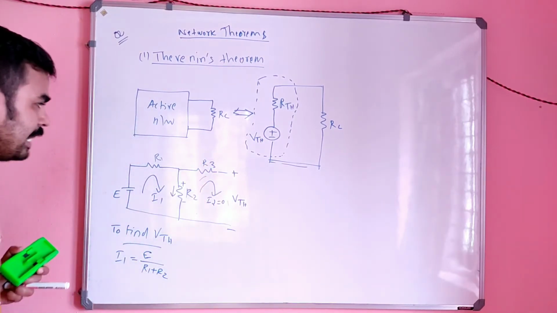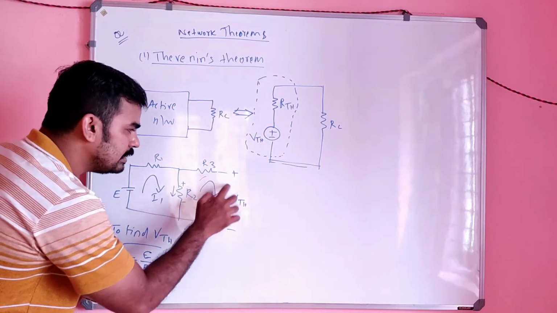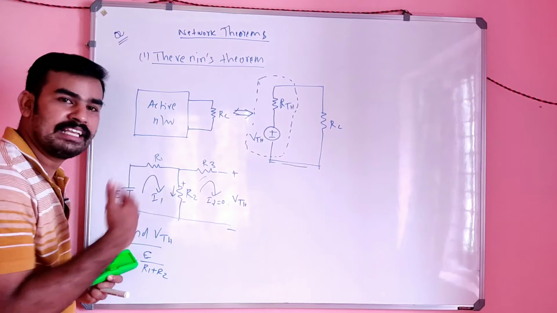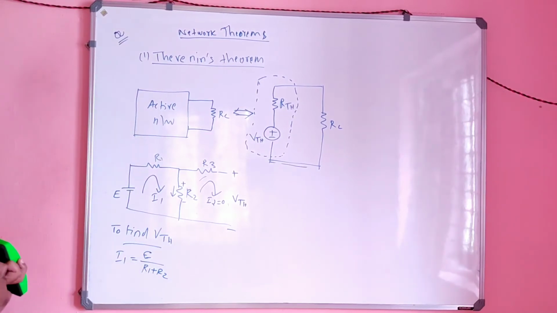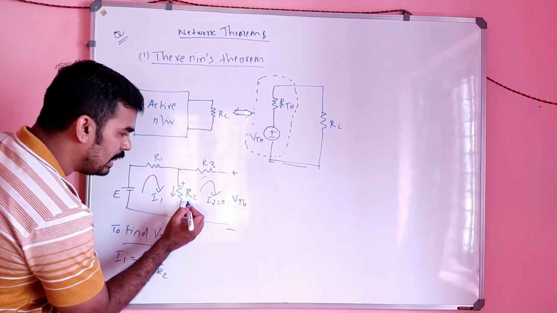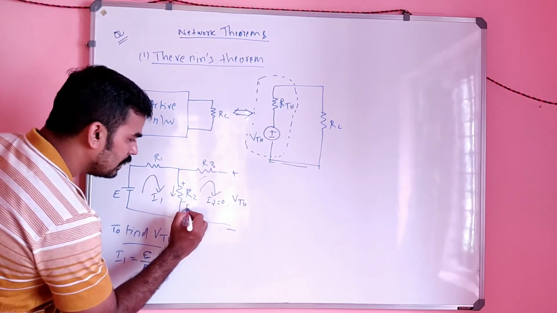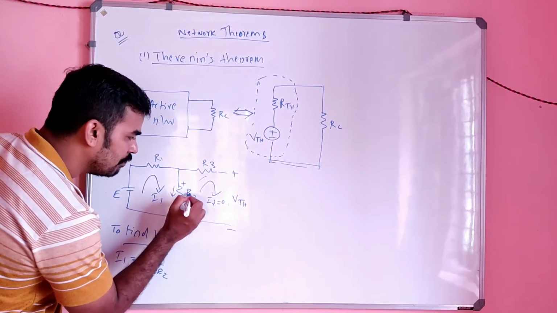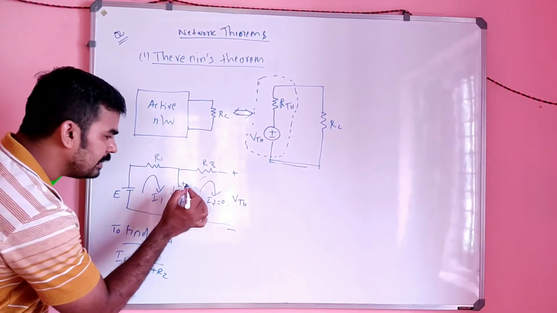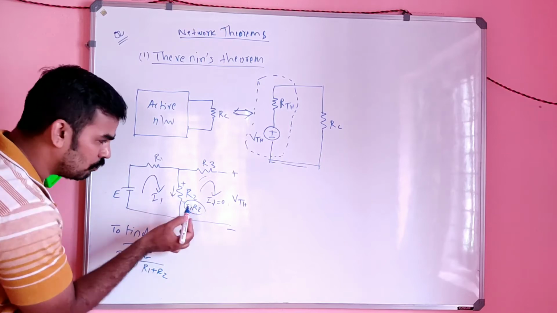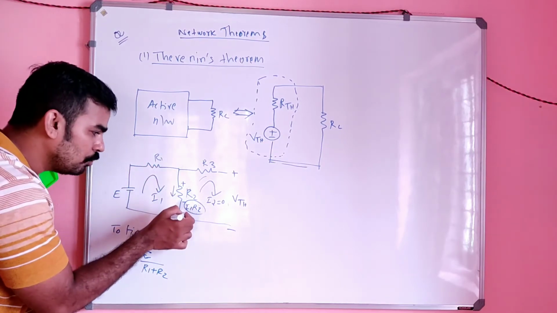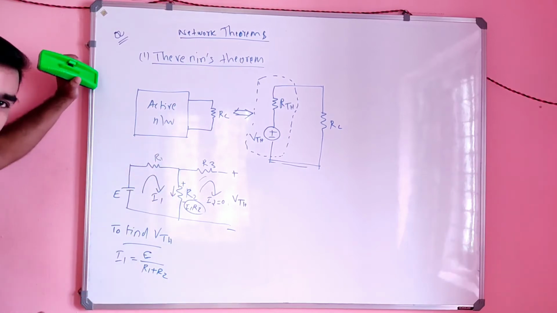So I can consider this a closed path and apply KVL there. How can I write KVL there? When I am moving from here to here, I feel a voltage drop of I1 into R2. The polarity is plus and minus, so the voltage drop is positive.